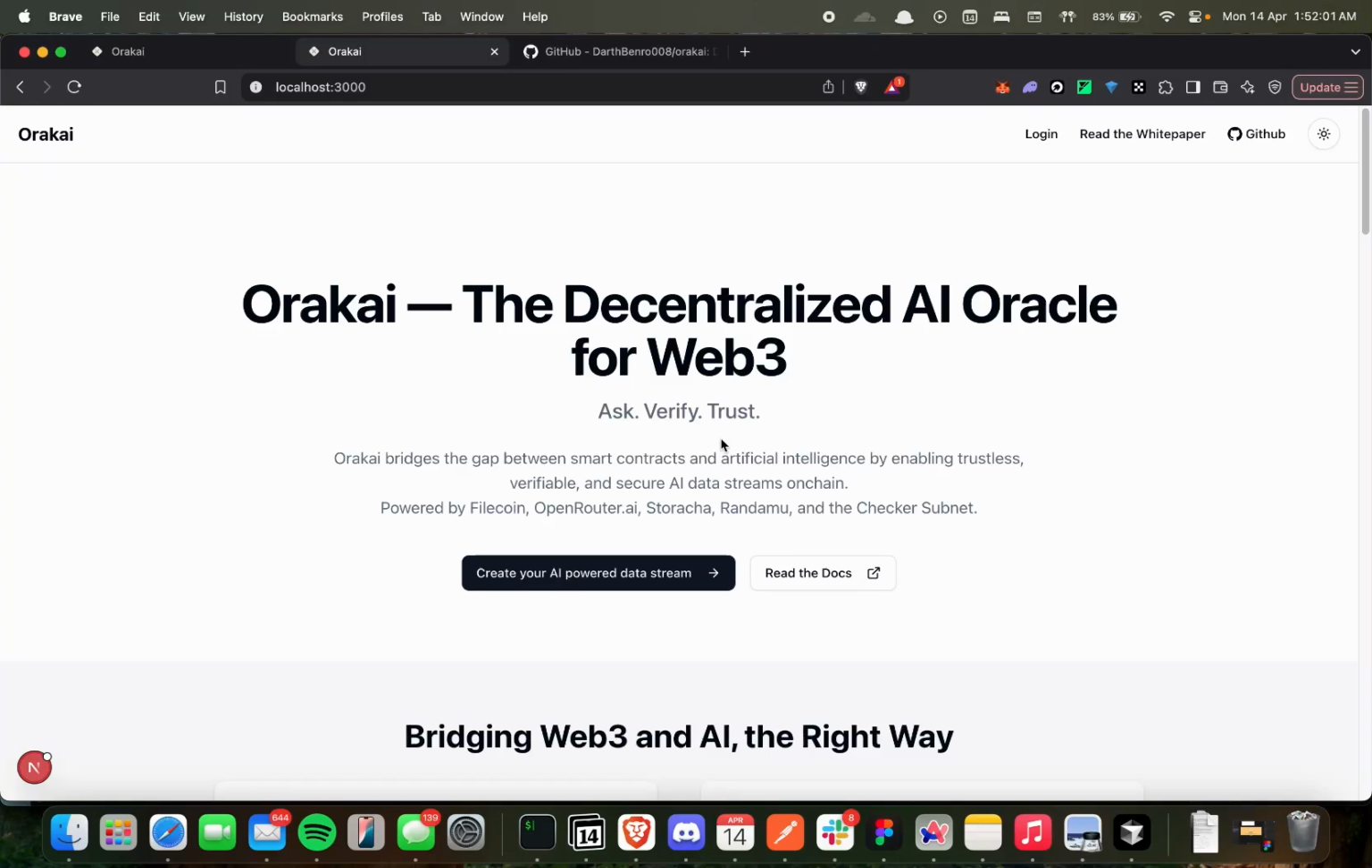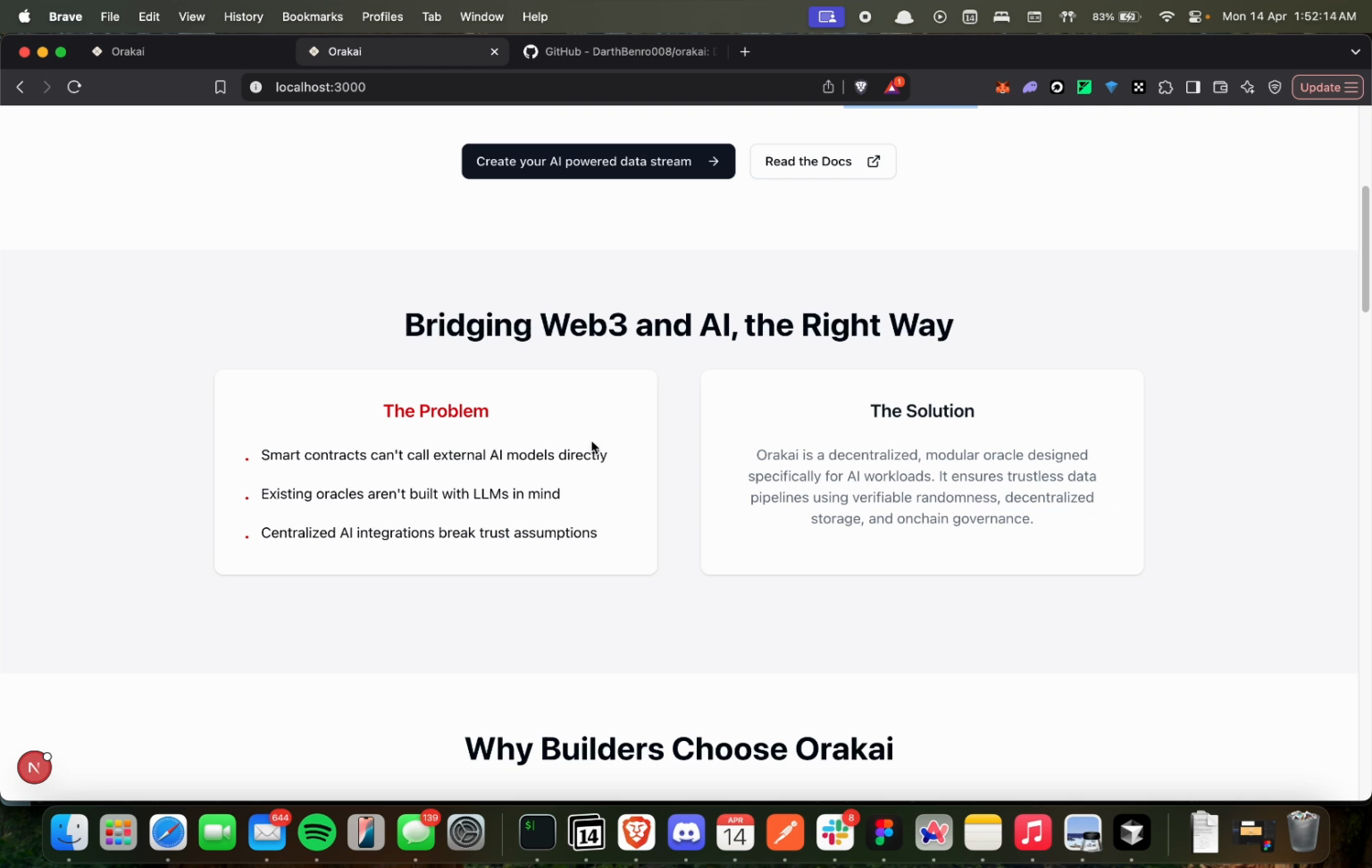And today I will be demonstrating Oracle AI. It is the first of its kind decentralized AI oracle built on Filecoin, OpenRouter, Storacha, Randomoo, and Checker Subnet. So why do we need Orakai?